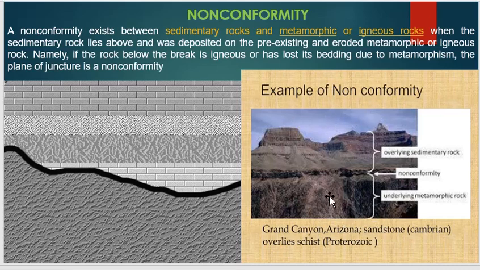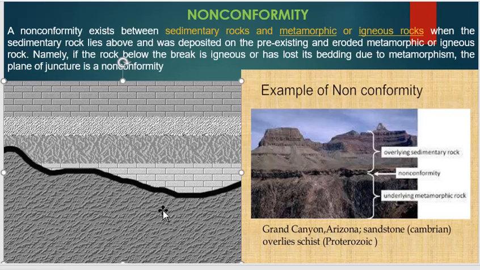So this is your example of non-conformity: Grand Canyon, Arizona, Cambrian sandstone overlies schist, which is Proterozoic. So this is your schist rock, Proterozoic period, and this is your sandstone, a sedimentary rock, Cambrian period.